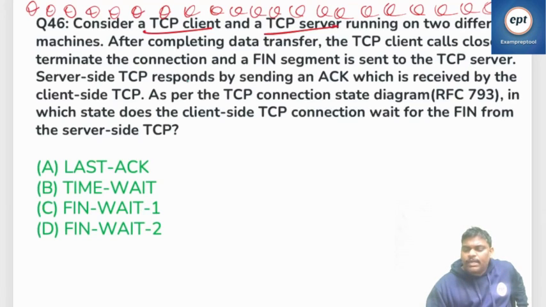The server side TCP responds. When the client sends the FIN request, the client is in the FIN wait state.